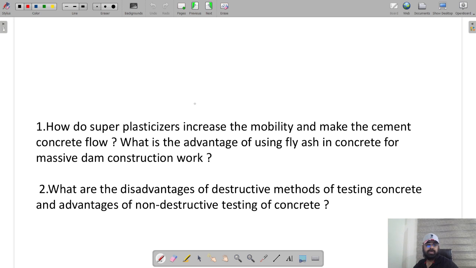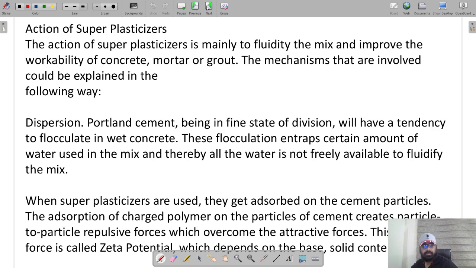Now, since the problem is theoretical, I'll be discussing all the points. I'll not be writing it. All the points are already mentioned, unlike the other problems in which I have solved the entire problem. So, plasticizers are organic or inorganic substances or mixture of both, the purpose of which is to reduce the requirement of the water in the concrete. So, it will give you two advantages. First, either it will increase the strength of the concrete or it will increase the workability. It increases the strength by reducing the water cement ratio.